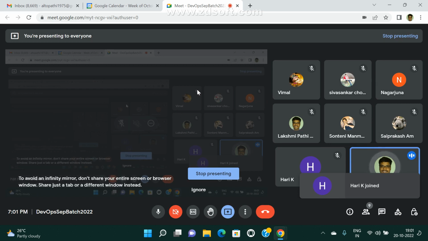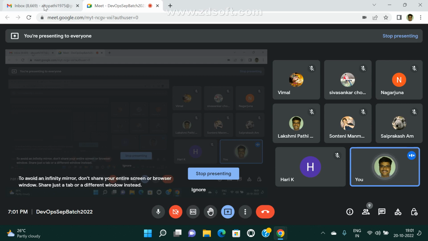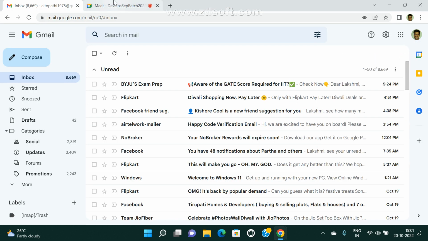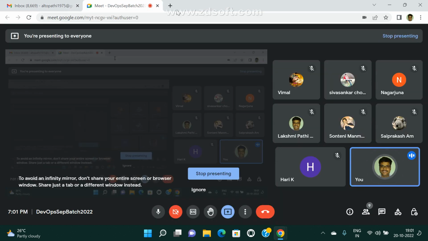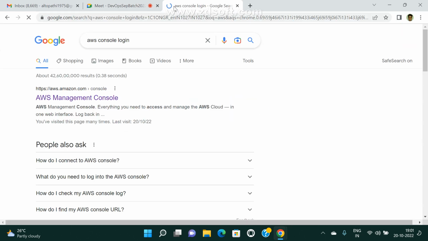Also last class we discussed what a Docker volume is. This is very important. A Docker volume is used when you want to persist your data permanently in your host file system. In that case we go for a Docker volume.